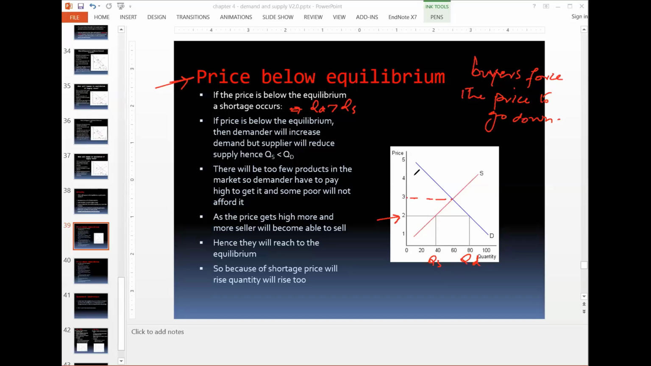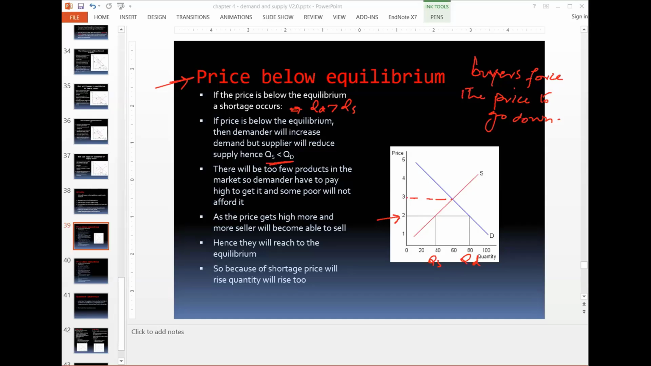So if the price is below the equilibrium, the demander will increase the demand, but the supplier will reduce the supply, because the demander is looking to buy more as it is cheaper now. He can afford more, but the supplier will supply less because the cost to produce is higher. He cannot produce more quantity at a lower price. So quantity supply will be smaller than quantity demand. So there will be too few products in the market because the seller has reduced the supply. So the demander has to pay a higher price to get it, and some poor people will not be able to afford it.